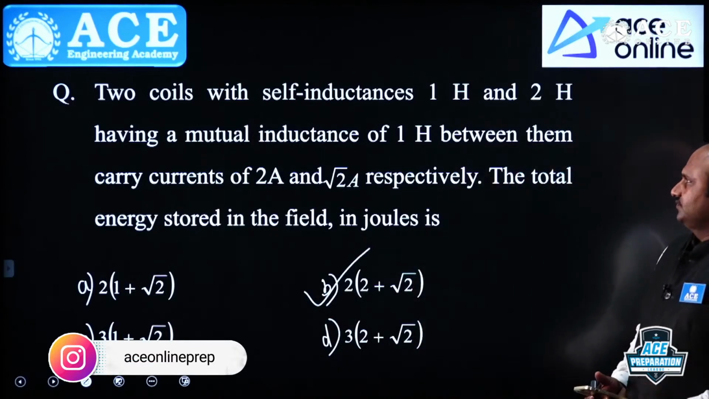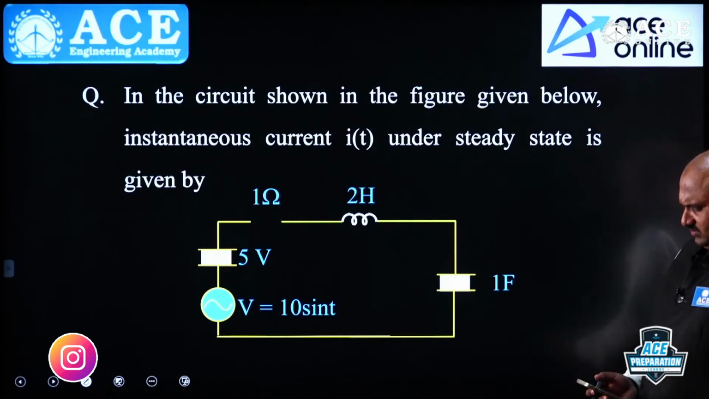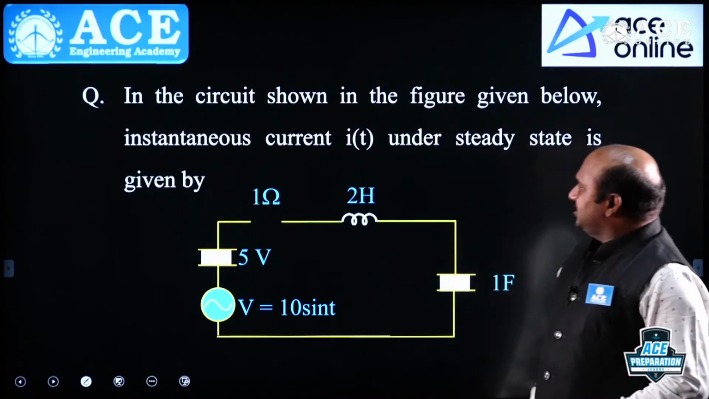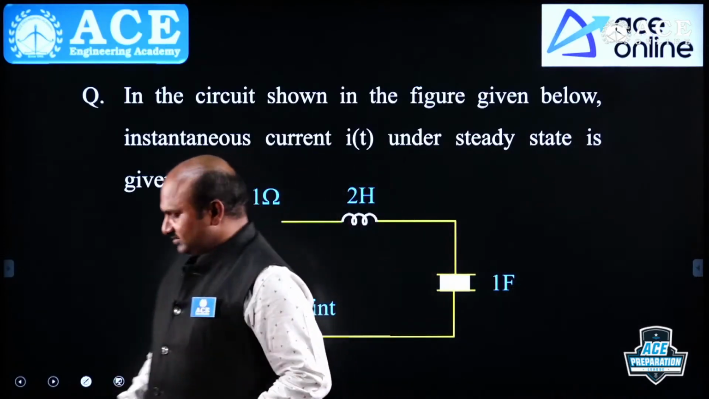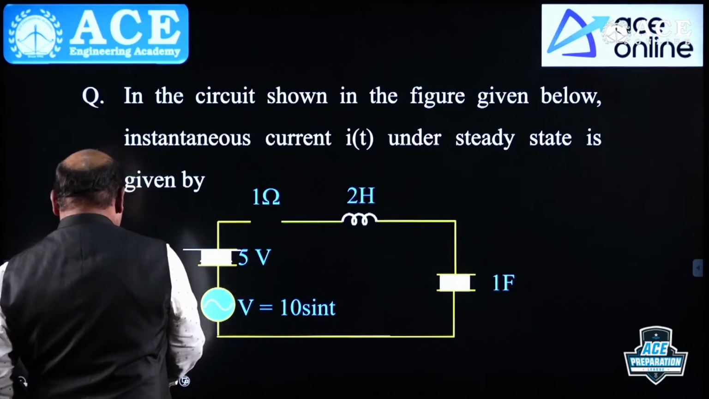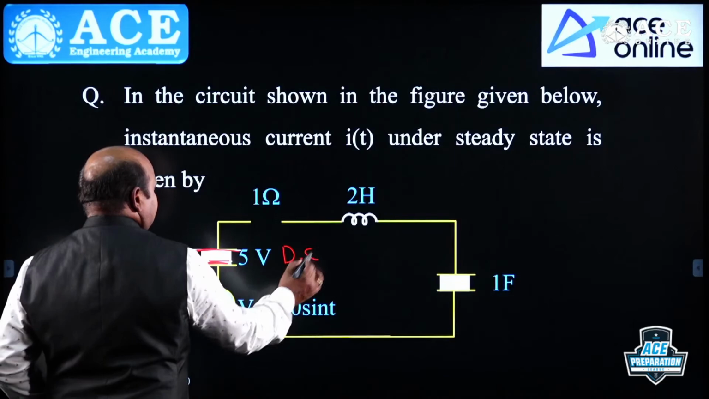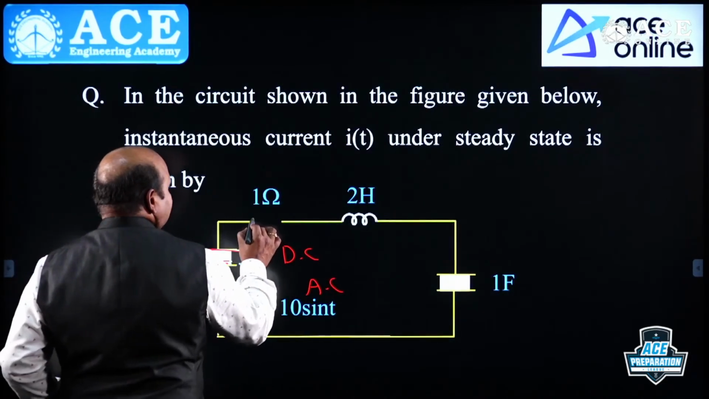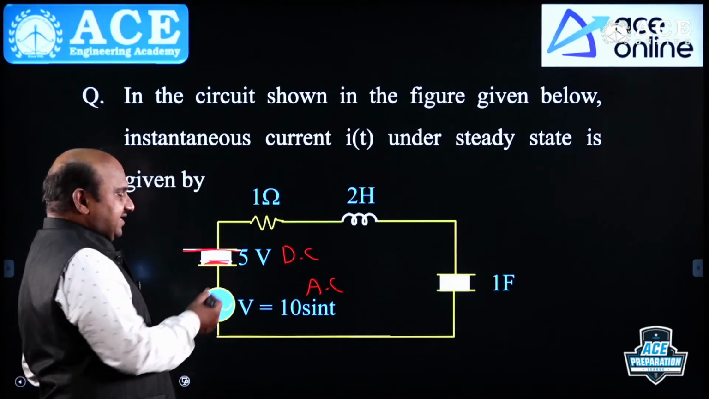Let me consider the next example. In the circuit shown in the figure, the instantaneous current i of t under steady state is. Here the question was: this is the 5 volts DC given and this is the AC given. Here resistance is given, 1 farad is given. Now this is AC and DC here.